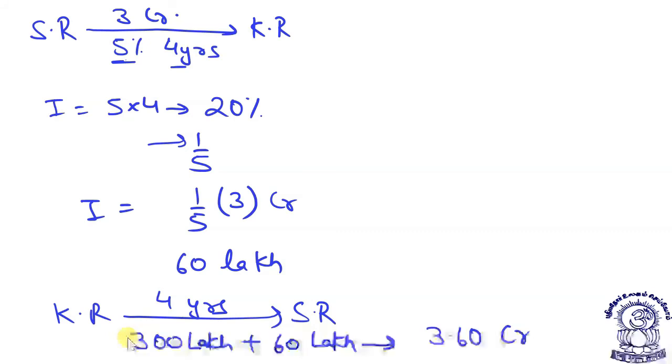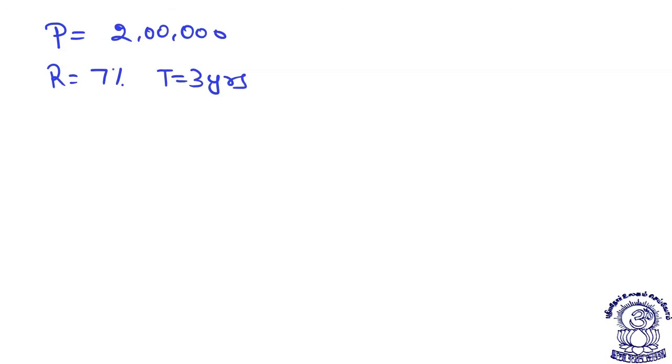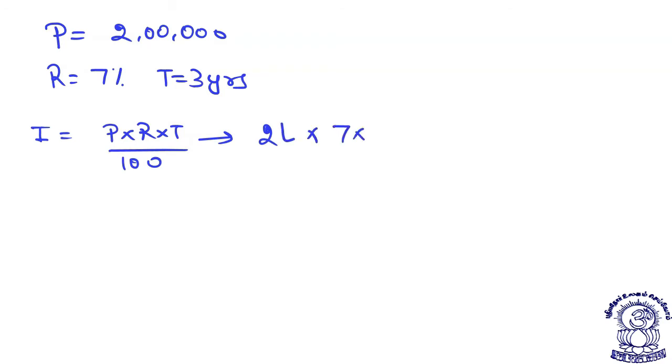Now I will be starting with those questions which actually require calculation. Suppose I offer a loan to my friend. Let's say I offer a principal of 2 lakh rupees to a friend of mine at a rate of interest 7% for a time period of 3 years. So how will I solve it? What will be the interest? Interest will be P into R into T by 100. That way you can say principal is 2 lakh, rate is 7, the time is 3, divided by 100.